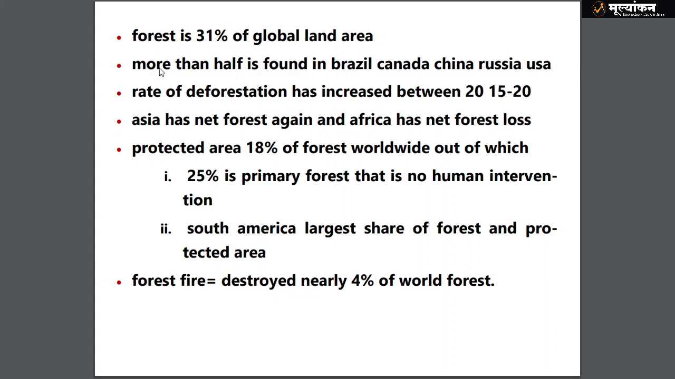Now some brief statistics this report talks about, not so important, but we will have a glance. Forest is 31%, and more than half is found in Brazil, Canada, China, Russia and the USA. The rate of forestation has increased, of course it has increased. Asia has a net forest gain and Africa has a net forest loss. This is a unique point. Protected area is 18% of the world's forest, of which 25% is primary forest. Primary forest is where no human intervention is there. South America has the largest share of forest and protected area. Forest fire destroyed nearly 4% of the world's forest.